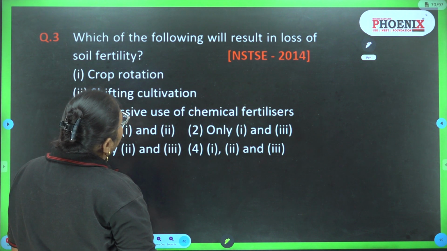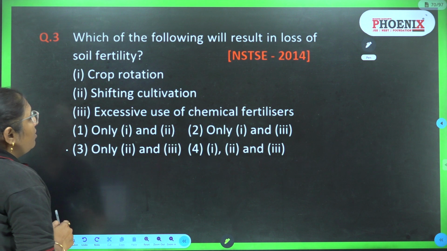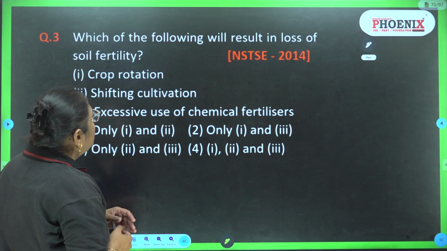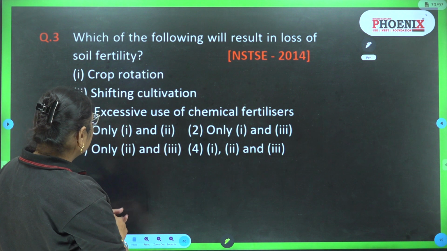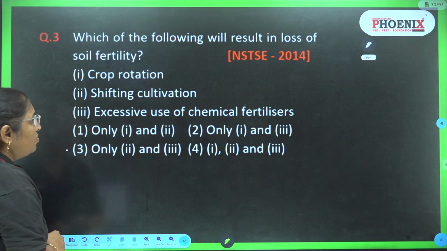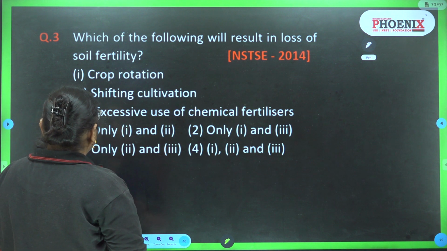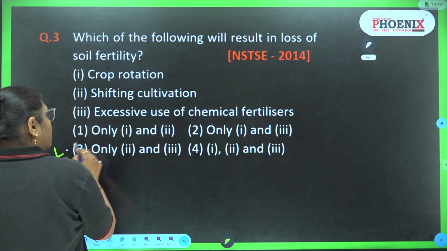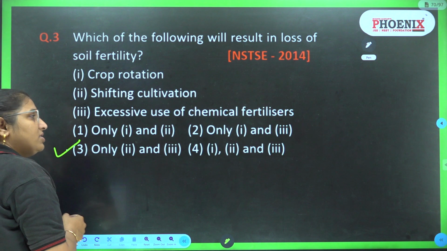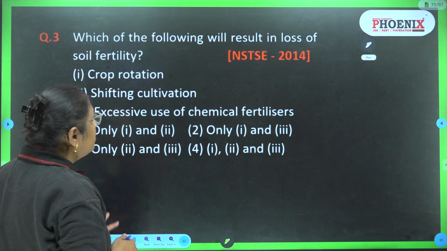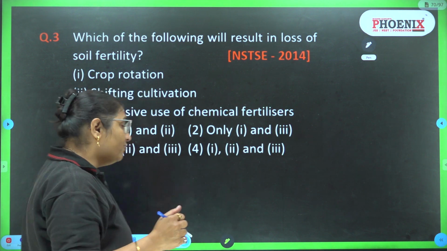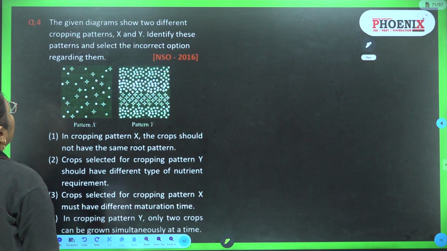Which of the following will result in loss of soil fertility? Crop rotation, shifting cultivation, excessive use of chemical fertilizers. So the answer is third, shifting cultivation and excessive use of chemical fertilizer. This can lead to loss of fertility in the soil.